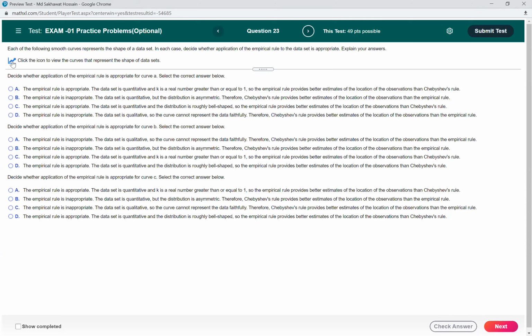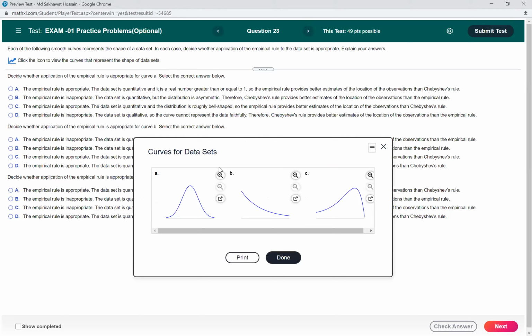Okay, so if you click on this icon, you will see these three plots or these three graphs. This is the graph for part A, this is for part B, this is for part C. Now the question for part A is decide whether application of the empirical rule is appropriate for curve A. So what do you think? Can we use empirical rule in this case, or do we have to use Chebyshev's rule?